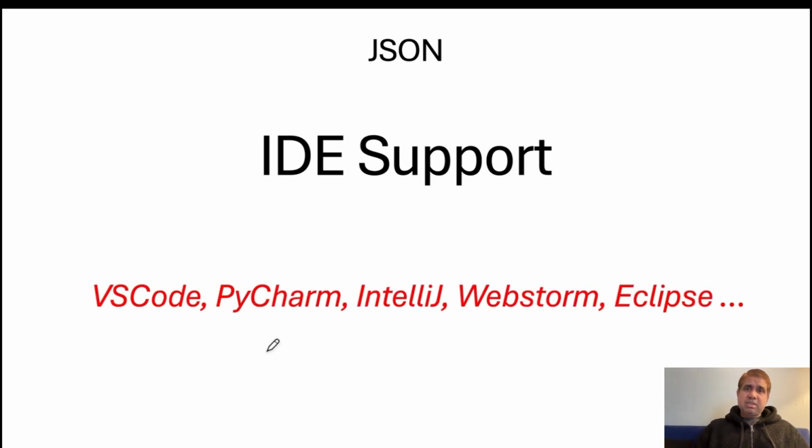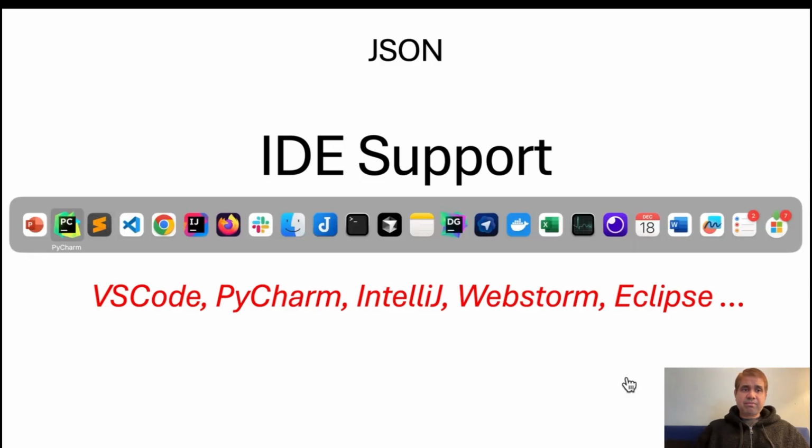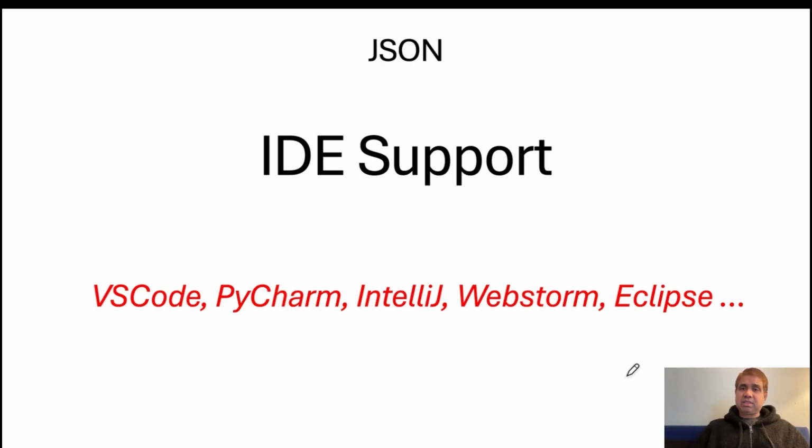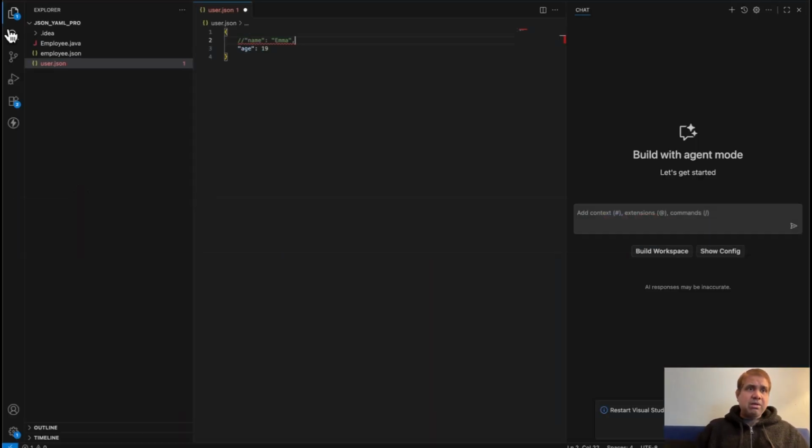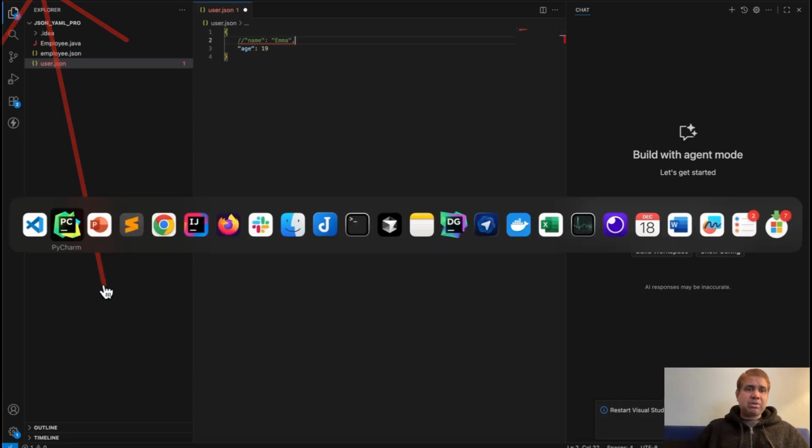IDE support. JSON is supported in almost all the IDEs because it's an industry standard. We saw it in VS Code, PyCharm, IntelliJ, WebStorm, Eclipse. You think of any IDE, JSON is supported. And nowadays an AI IDE has come called Cursor. That is based on top of VS Code. They have put some intelligence on it, so it is already supported. Okay, we are now seeing PyCharm and VS Code, how JSON works there.